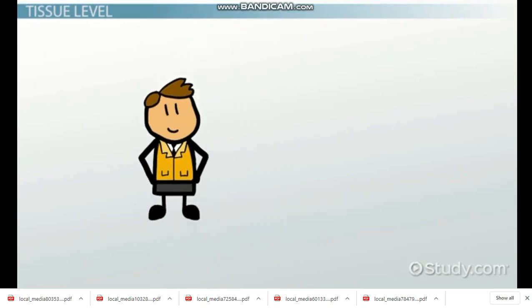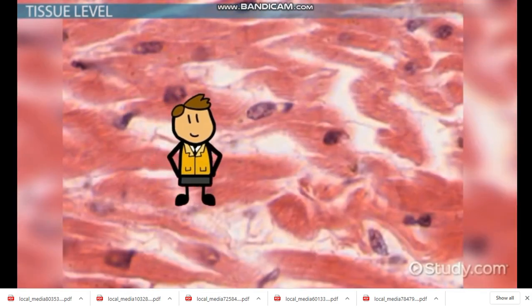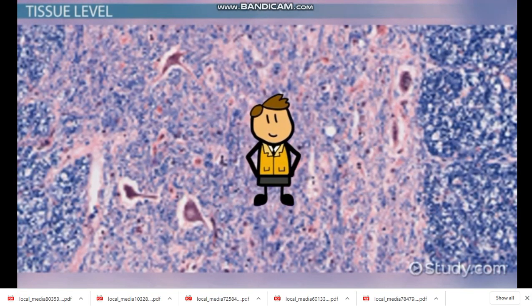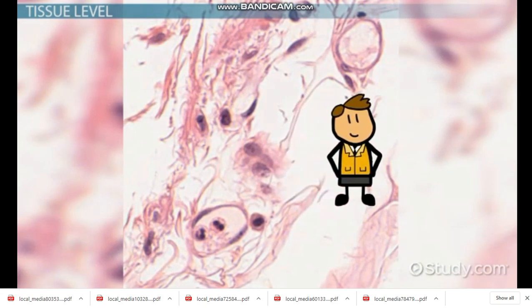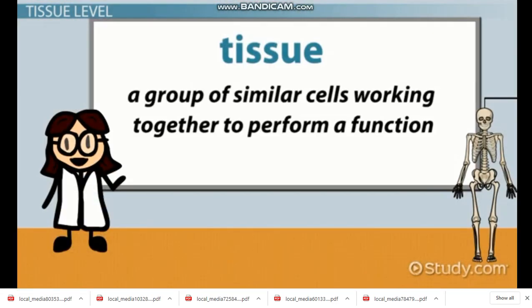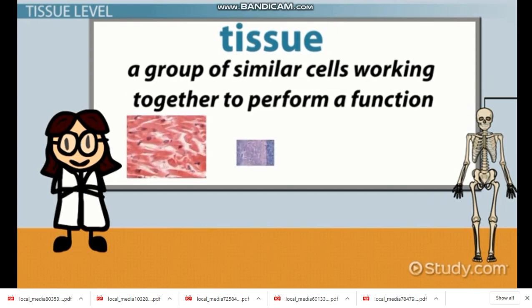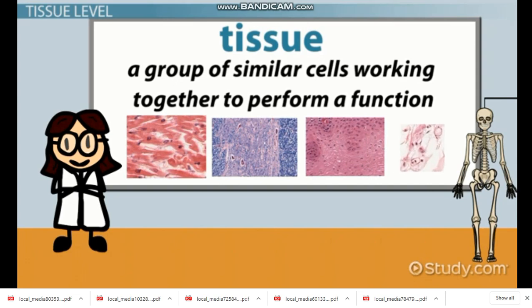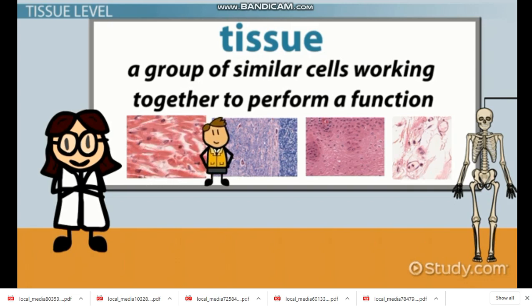If you could shrink yourself down and take a little stroll through your organs, you would start to notice some similar landscapes. These landscapes are the tissues that make up your organs. A tissue is a group of similar cells working together to perform a function. There are 4 tissue types within the human body. That means that any individual organ can only be composed of at most 4 different tissue types. This is why on your stroll through the organs, you would certainly start to notice some similar-looking tissues.